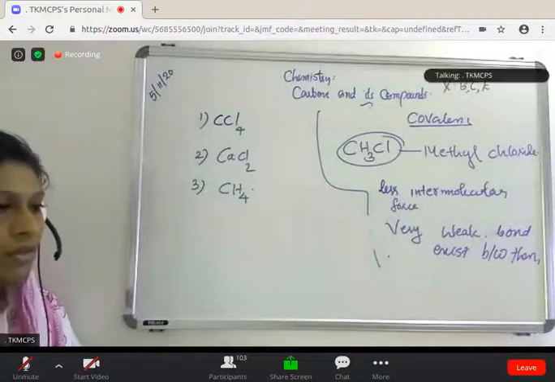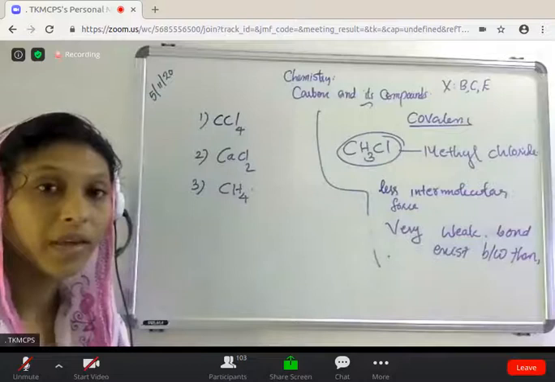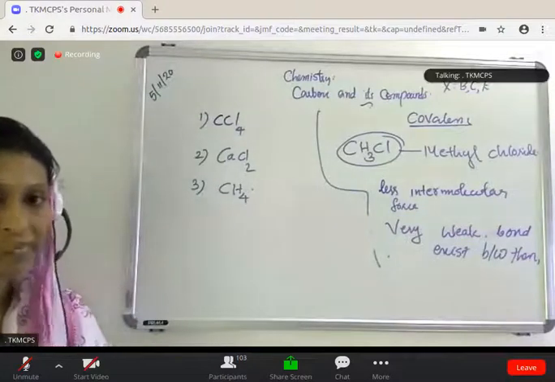Yeah. What is covalent bond? Covalent bond is formed by the sharing of electron.